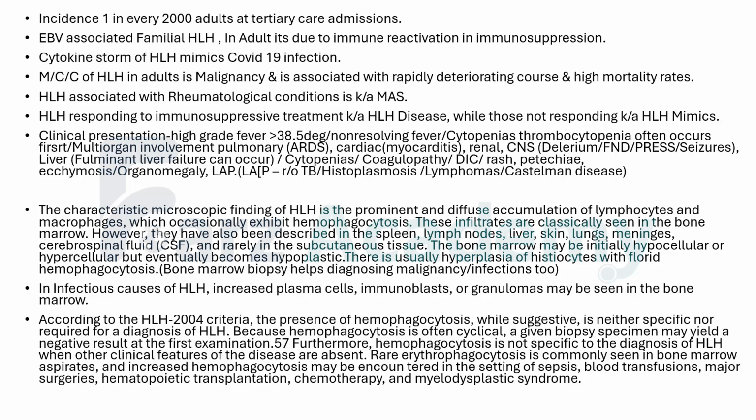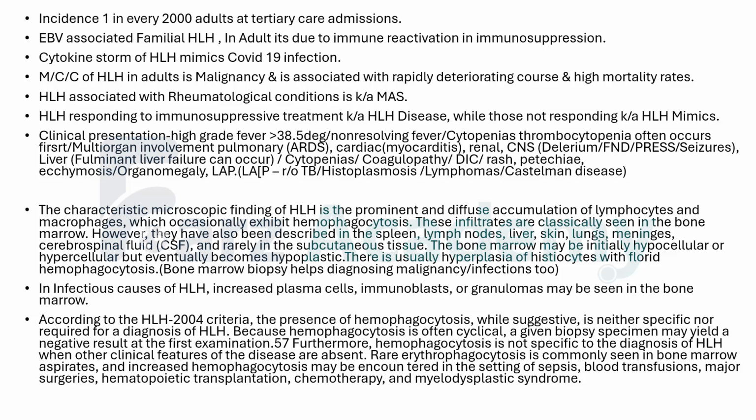Cytopenias: out of three lines, thrombocytopenia is the first one you might notice. Again, sepsis causes thrombocytopenia, so whether it is HLH related or sepsis related, it's difficult to tell. Multi-organ involvement: in the lung it may present as ARDS. In the heart, it may present as myocarditis, reduced EF. In the kidney, dysfunction, AKI.